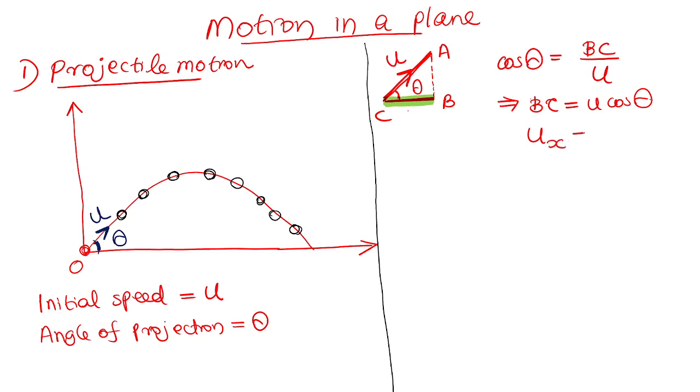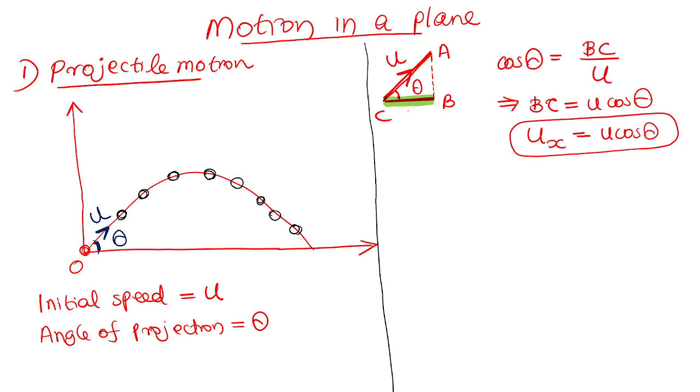Let us denote it by ux. The symbol is ux. What is ux? u means initial speed, x means in the x direction, along the ground. In the x direction the shadow will have the initial speed BC, which is u cos theta. It is very, very important. Whatever I put in a box, you must memorize. All these are required. If I don't explain this, you will not get any idea. That is why I am deriving everything from A to Z.